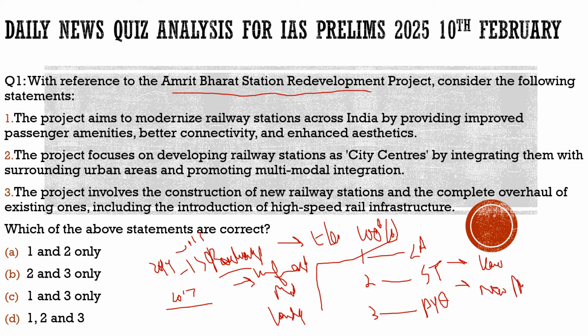There is no redevelopment. The concern the author raises is that the focus of the government right now is not on those railway stations which are more crowded, but they are diverting the money to redevelop those railway stations which are less crowded. So this is also one of the issues he raises.